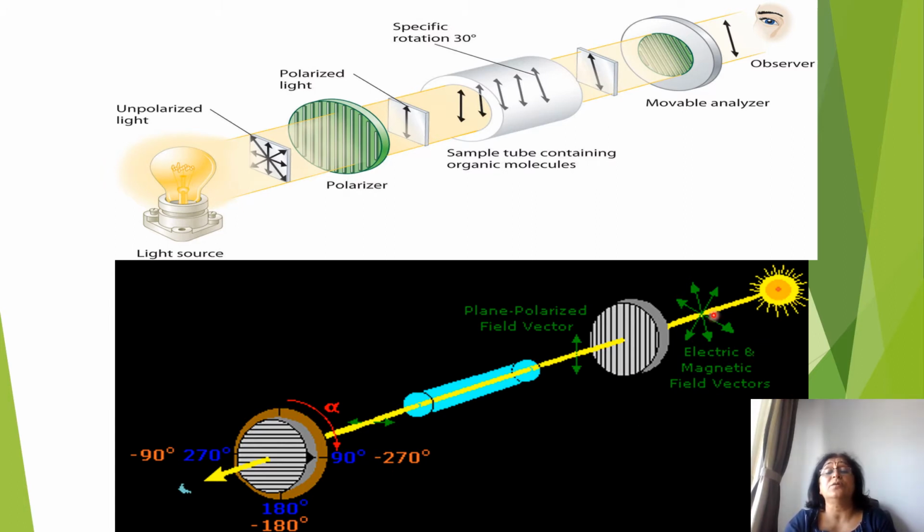So here again you see the monochromatic light is passed through the polarimeter. Only the vibrations that are parallel to the slit pass by, and this light is called plane polarized light. When this light is passed through the tube containing the organic compound, it rotates the plane polarized light either in the right direction or in the left direction. If it rotates in the right direction, the organic compound is called dextrorotatory, and if it rotates to the left side, it is called a levorotatory substance.